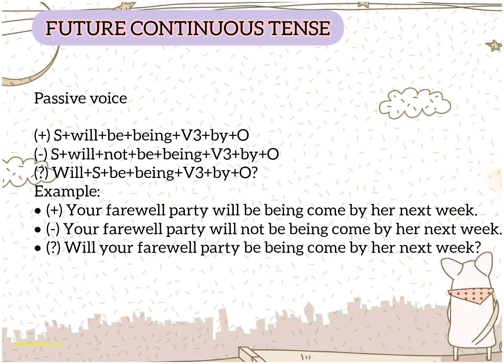So for the negative pattern, we can put subject plus will plus not plus be plus being plus verb 3 plus by plus object. For the example, your farewell party will not be being come by her next week. So what about the interrogative pattern? We can put will plus subject plus be plus being plus verb 3 plus by plus object and also question mark. The example is, will your farewell party be being come by her next week?